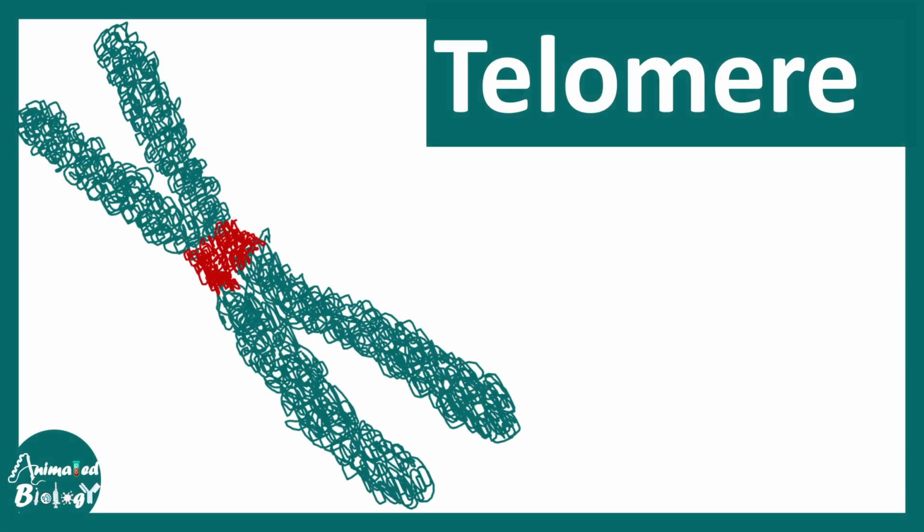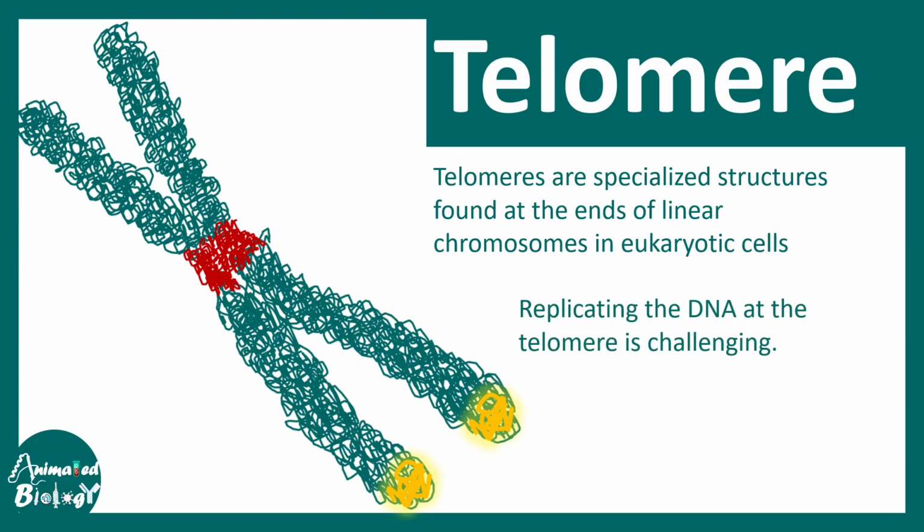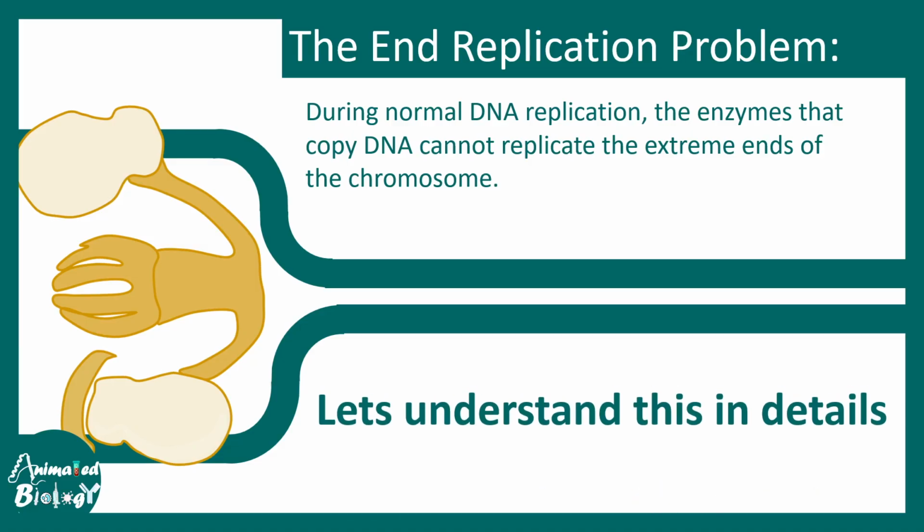Now let's talk about the termination of the eukaryotic replication. When we talk about eukaryotic replication termination, we have to think about the telomere, which are the specialized structures at the end of the eukaryotic chromosome. The telomere replication poses a unique challenge to the DNA replication machinery, and this is how it would be cleared. I'll tell you why. So let's say we are at the end of the replication bubble, and the end of the DNA cannot be replicated efficiently due to a problem known as the end replication problem.